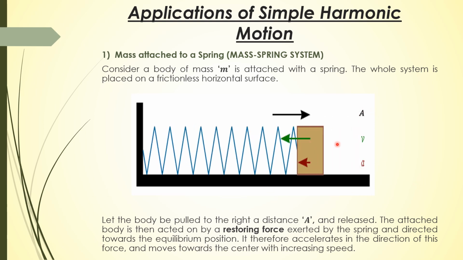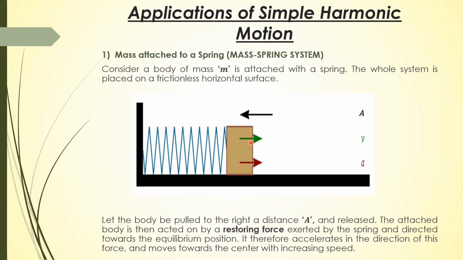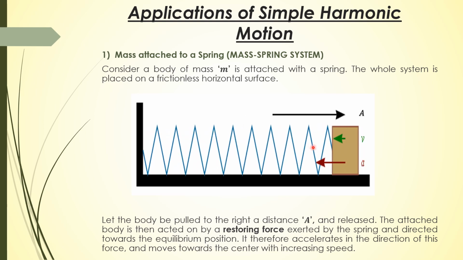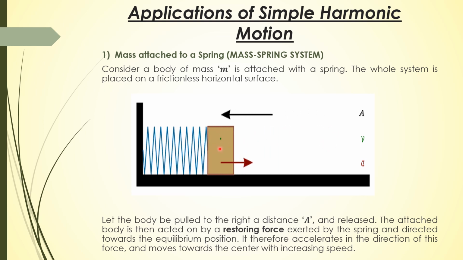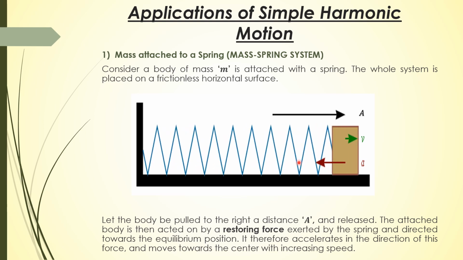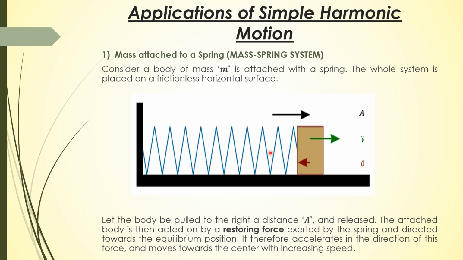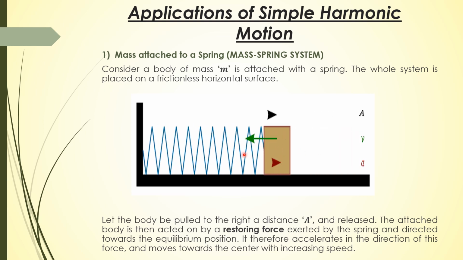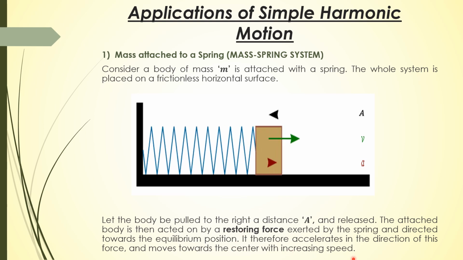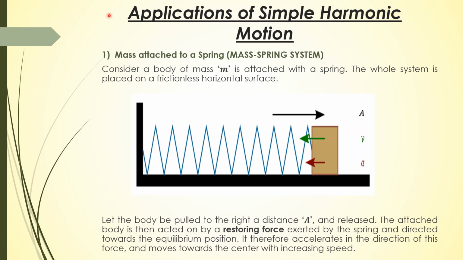the attached body is acted on by a restoring force exerted by the spring and directed towards the equilibrium position. It therefore accelerates in the direction of this force and moves towards the center with increasing speed.